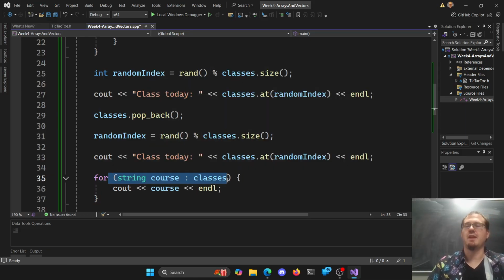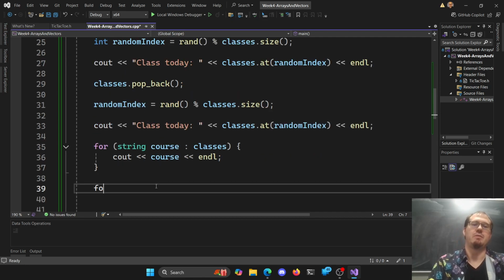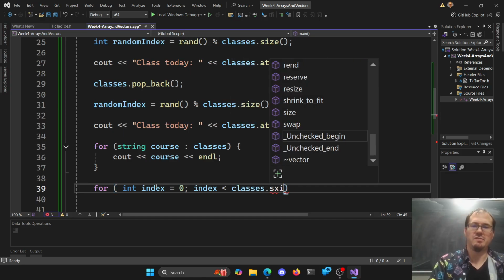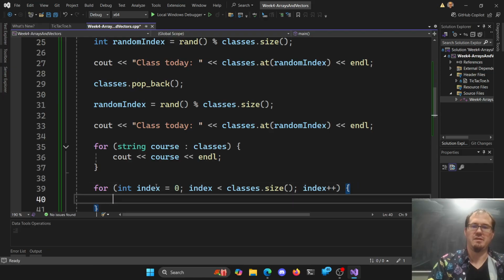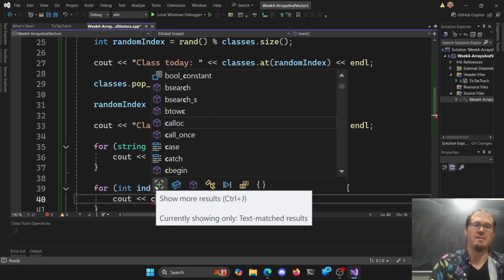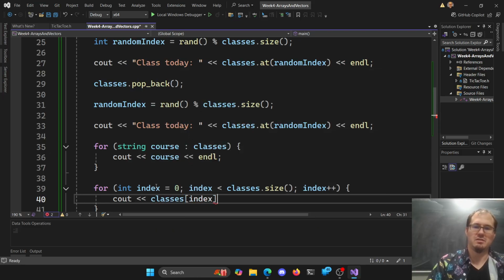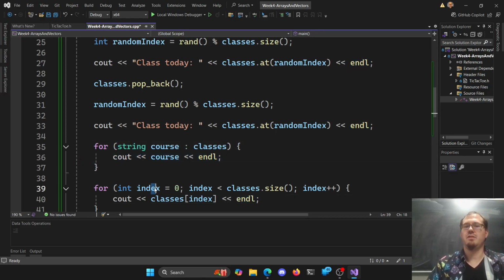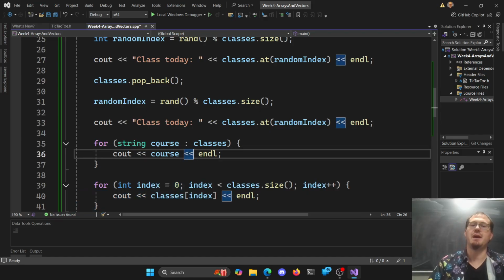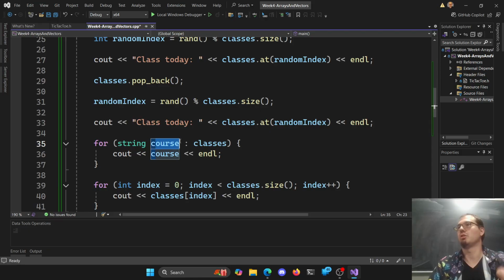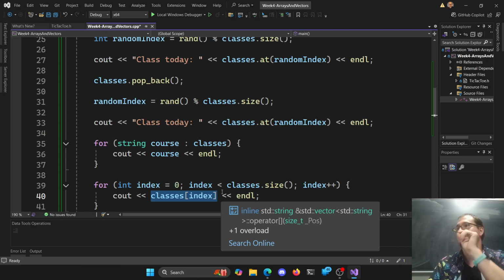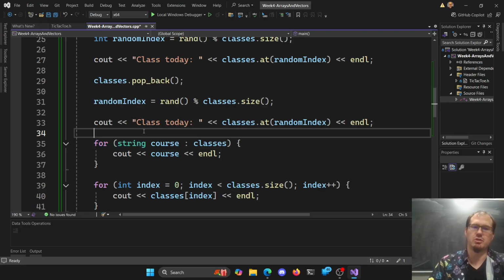So this is our basic enhanced for loop. For every one of these items, give me something here. Right? We could also loop through by index: for int index is 0, index semicolon, index is less than classes.size, index plus plus, and then cout the course's classes at the index here. Right? Now, this one is good for read only. This one is great if we want to modify, right? Because you can't modify course and have it be modified in your array here, but you can modify the thing stored at this index and have it be modified, right? Slight differences here, right? So this is essentially read only